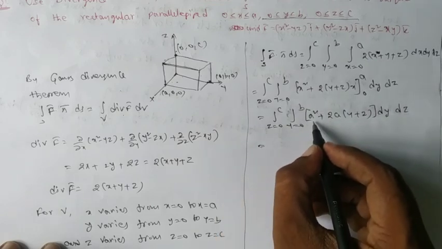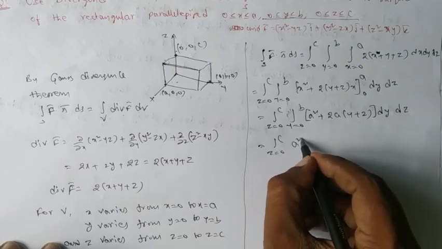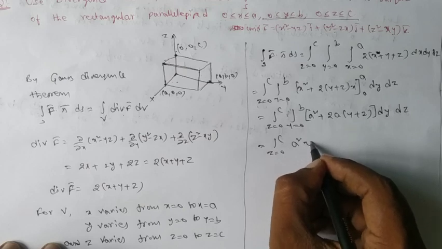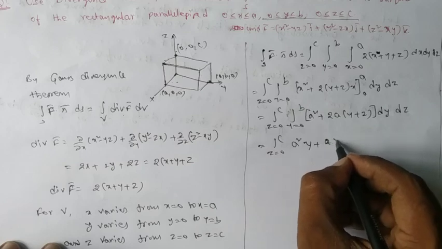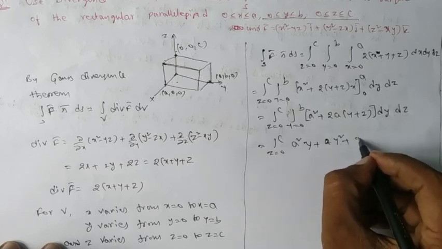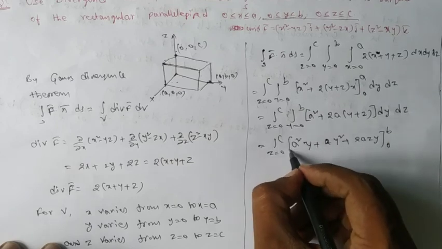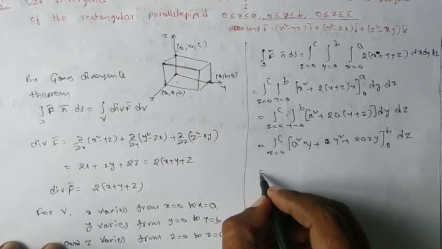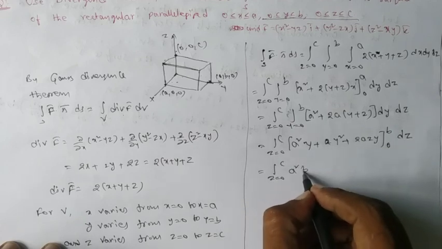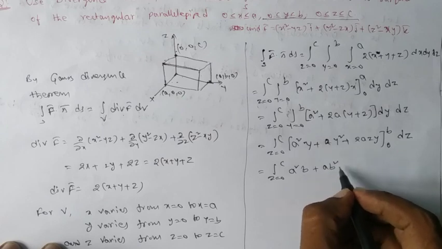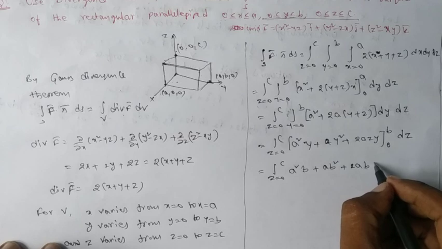Now integrating with respect to y, for z from 0 to c: a square y plus 2ay. For 2ay the integral is a into y square plus 2a into zy over the limits 0 to b, into dz. Substituting the limits, it is a square b plus a b square plus 2ab into z.